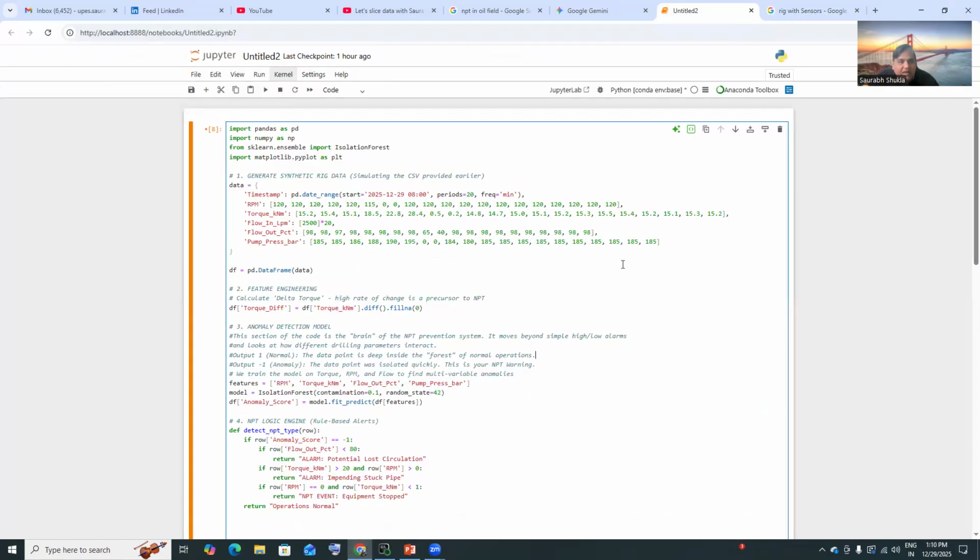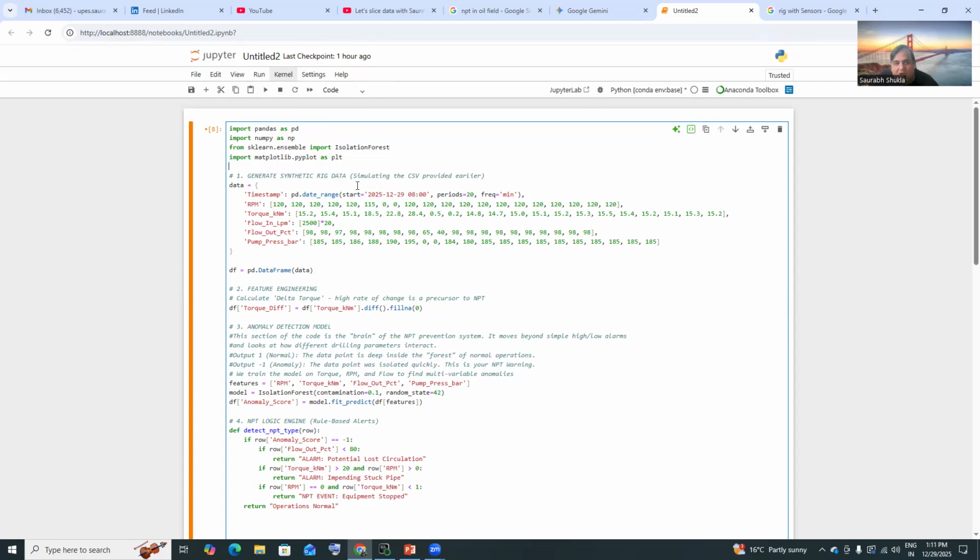Okay, now coming back to our Python code. I have created one Python code. This Python code is very simple. Pandas, NumPy, sklearn. I have used only simple libraries, and matplotlib for plotting a graph. So these four are very simple libraries in Python. I'm not going to explain this. You can go and watch it in Gemini or anything. You will get the entire thing.